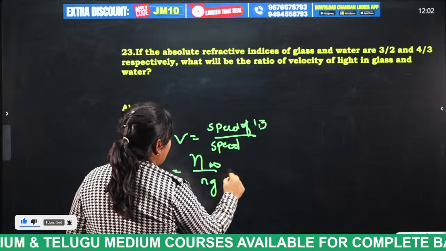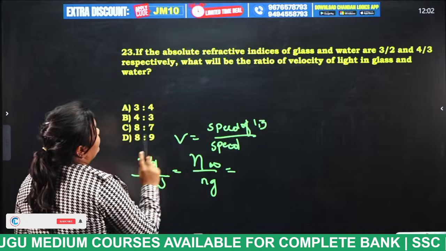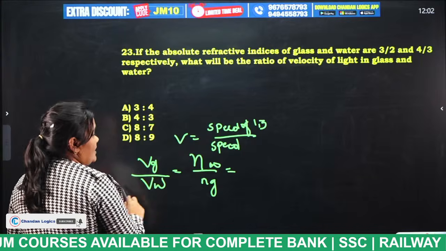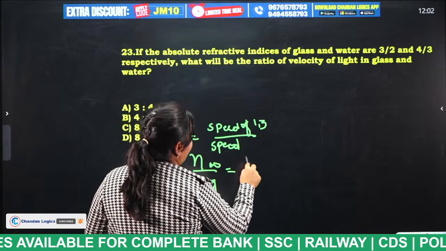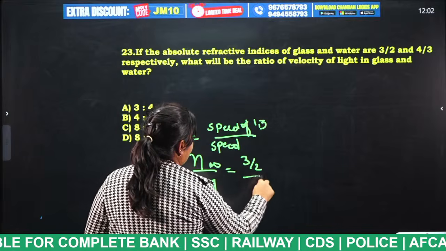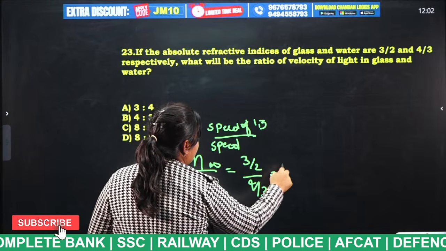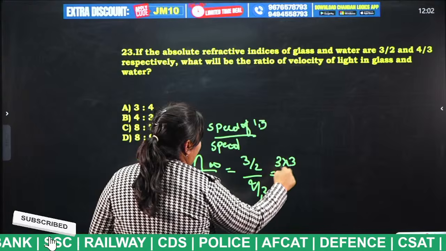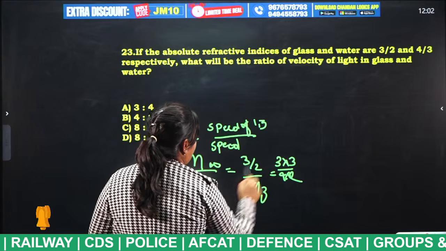So we have to find the ratio of Vg by Vw. So what we have to find, 3/2 by 4/3, that is equal to 3 into 3/4 into 2.